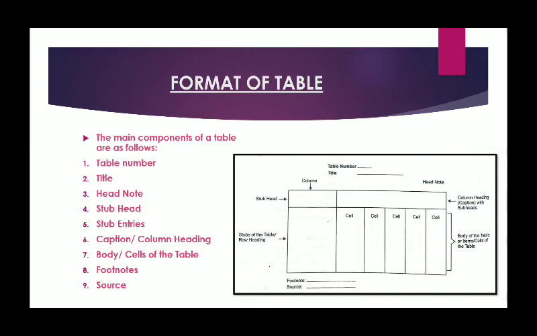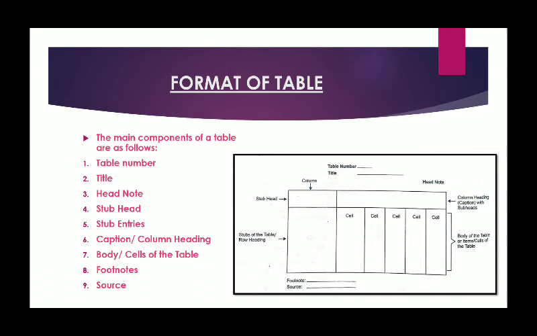Then comes caption. Caption means the heading of the column, yes, which you write on the top side, the very first row of the top, where the column heading is written. After that comes the body or cells of the table, where you put the entire information given in your table. Then comes footnote.